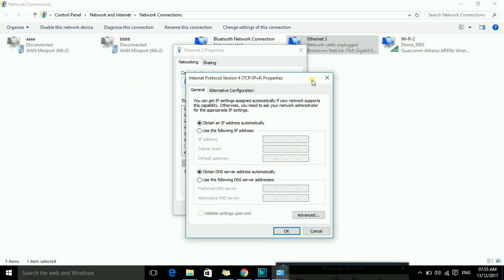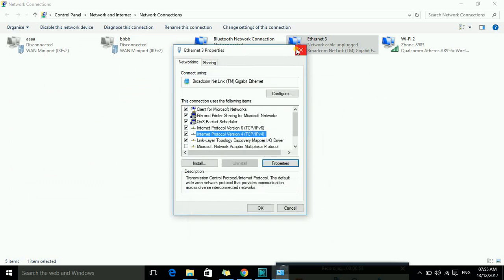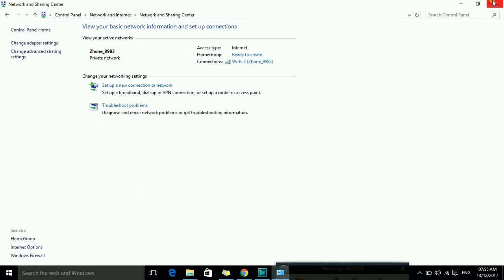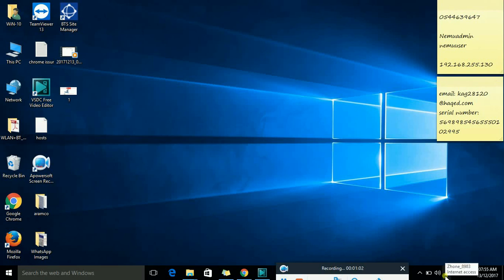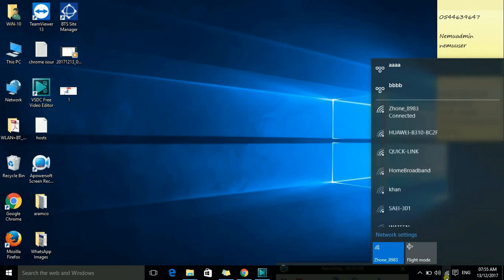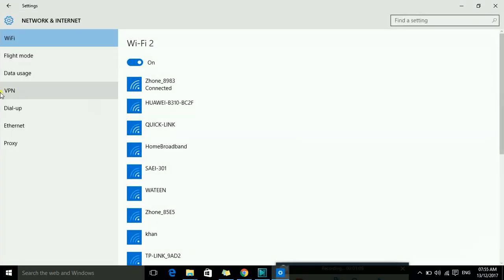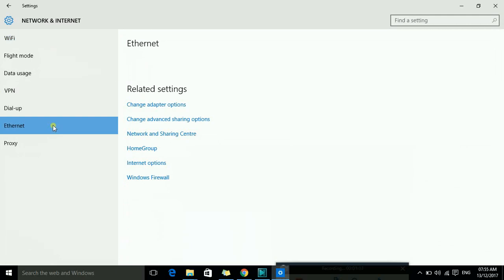Okay, now what is the other way to access it? Here, the network icon. We will press it, then go to Network settings. In Network settings we will go to Ethernet. In Ethernet, then the Change adapter options.